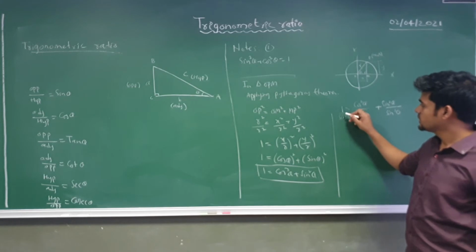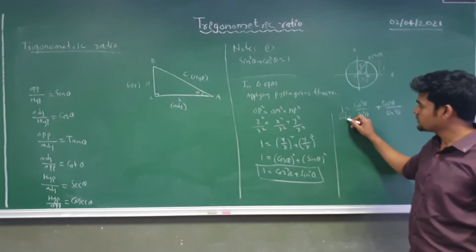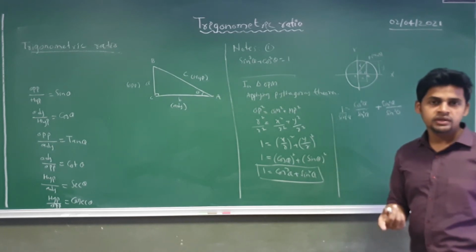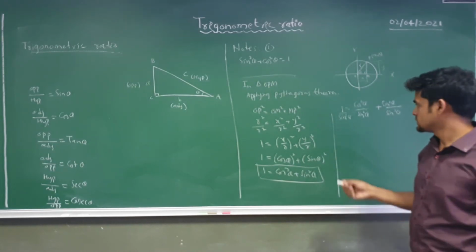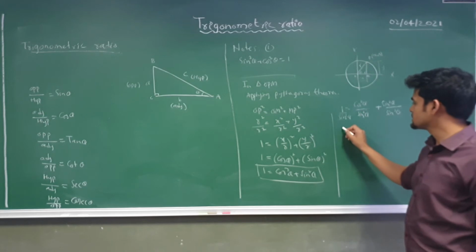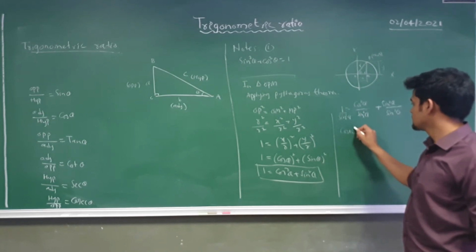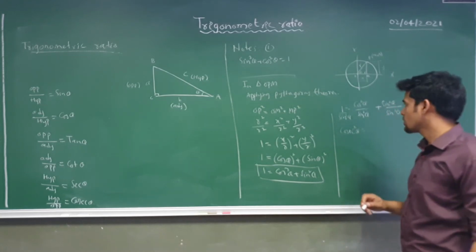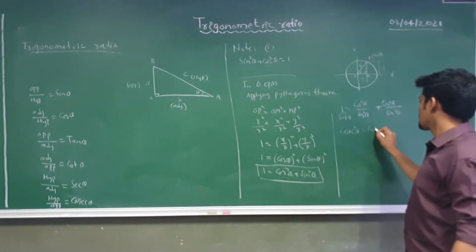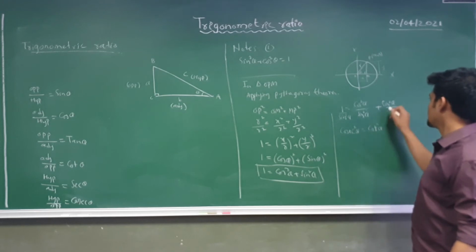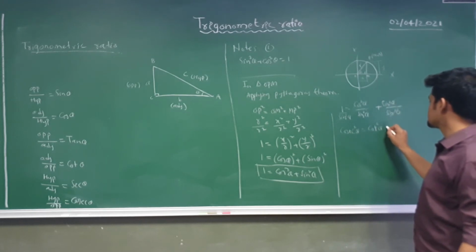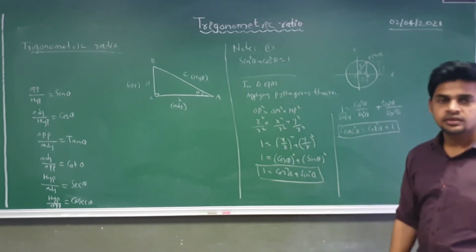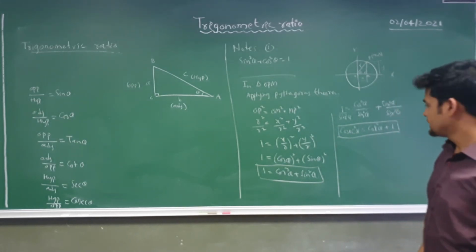So you will get cos square theta by sin square theta plus sin square theta by sin square theta. The reciprocal of sine is nothing but cosec, as you have learned in 9th class or 10th class. So cosec square theta, and the cos by sine ratio is nothing but cot theta, so cot square theta, and sine by sine gets cancelled, so we have 1. This is the second trigonometric identity.